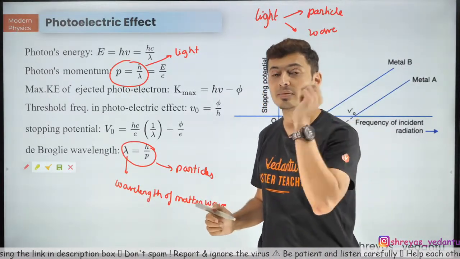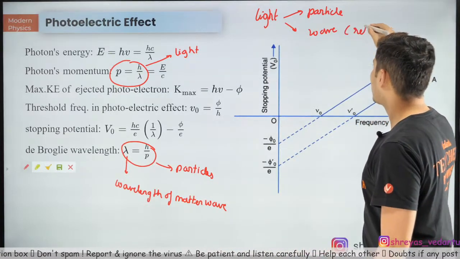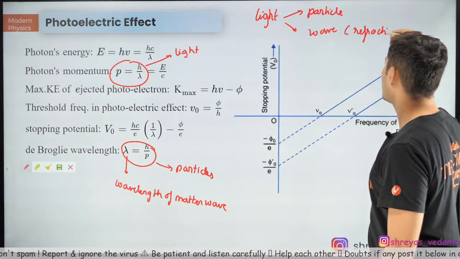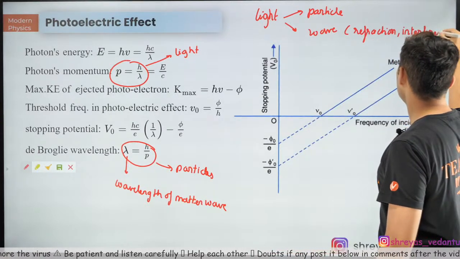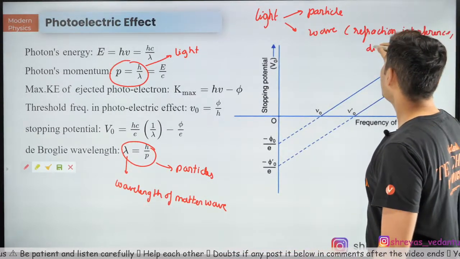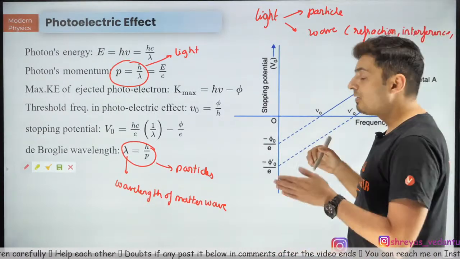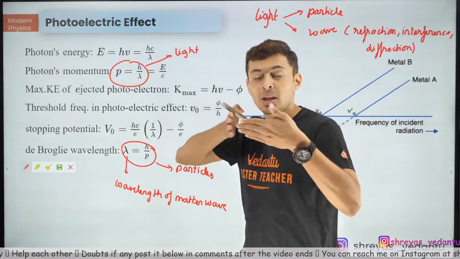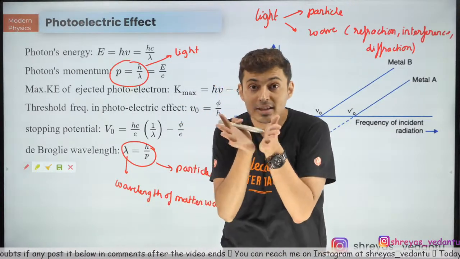When I say wave-like behavior, that means things like refraction, interference, and diffraction. All these are properties of waves. When light passes through an obstacle or a hole or a slit, it spreads.